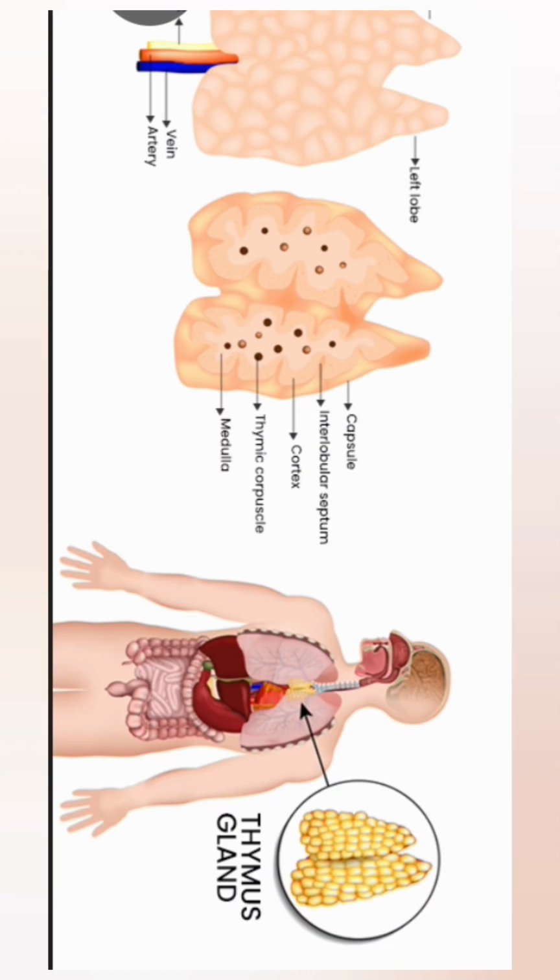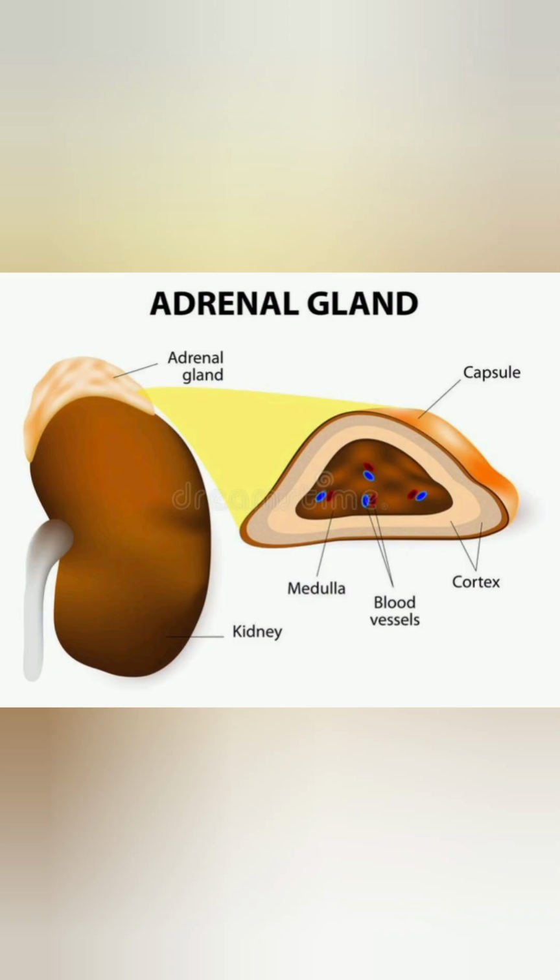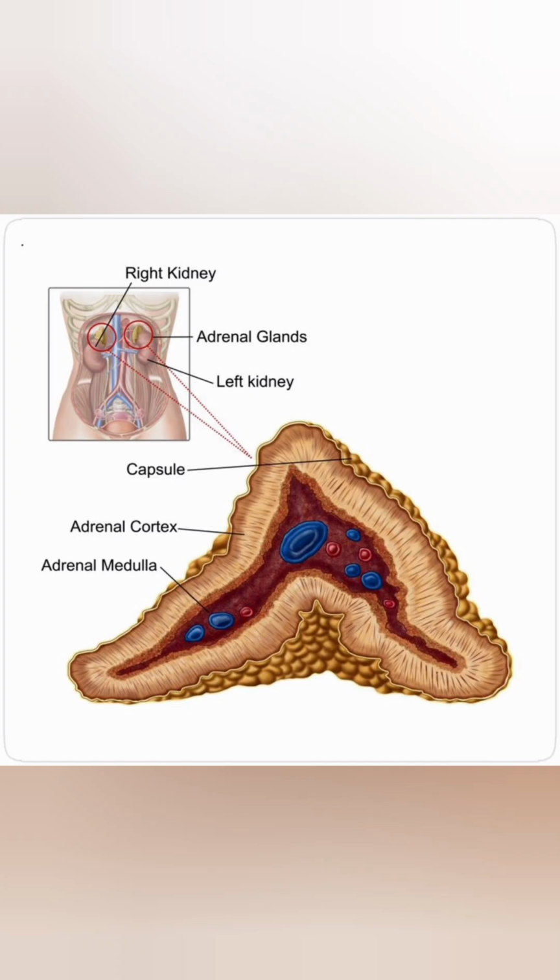Next we have the adrenal gland. Ad means above, renal means kidney. That is, it is present above the kidneys and it is also known as the suprarenal gland. It is also known as the gland of emergency. This gland has two parts. The inner one is called medulla and the outer one is called cortex. Medulla is around 75% whereas cortex is around 25%. Medulla is ectodermal in origin and cortex is mesodermal in origin.